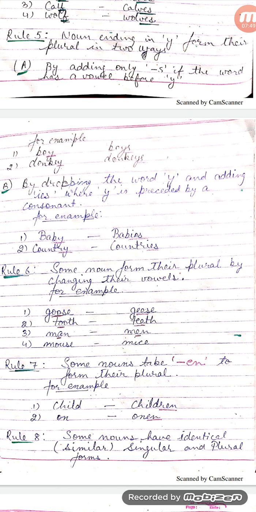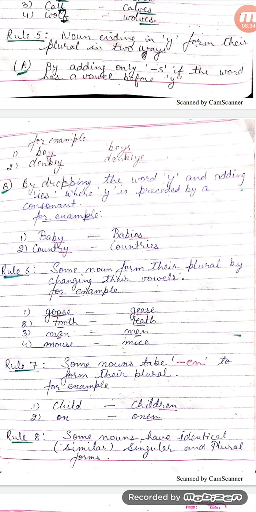Rule number 6. Some nouns form their plural by changing their vowels. For example, goose, geese, tooth, teeth, man, men, and mouse, mice. As you can clearly see in these examples, in the word goose, the vowel double o has been changed into double e, geese. Similarly, tooth becomes teeth. The word man becomes men. And the word mouse has been changed into mice to form its plural.